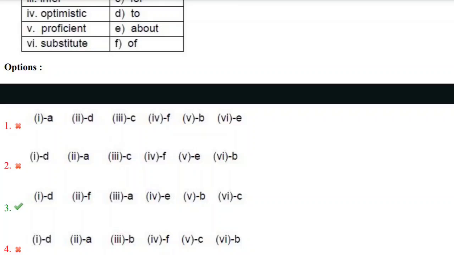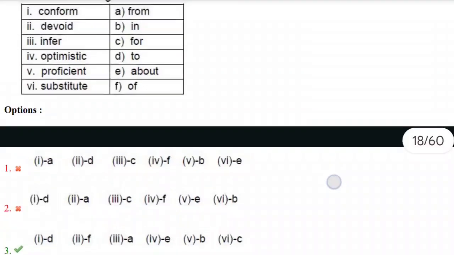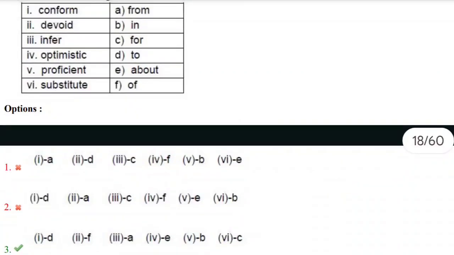So the correct answer here is the third option. Let's look at the correct phrasal verbs: conform to, devoid of, infer from, optimistic about, proficient in, substitute for. Yes, so the correct answer here is the third option.